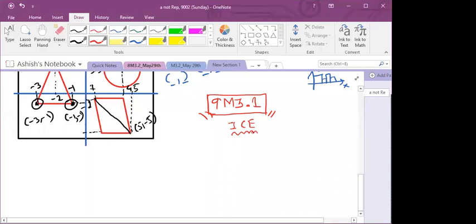Okay, now level 1, question 1: find the coordinates of a point whose ordinate is 6 and lies on the y axis. Okay, we have to find the coordinates of a point C whose ordinate is 6 and lies on the y axis.